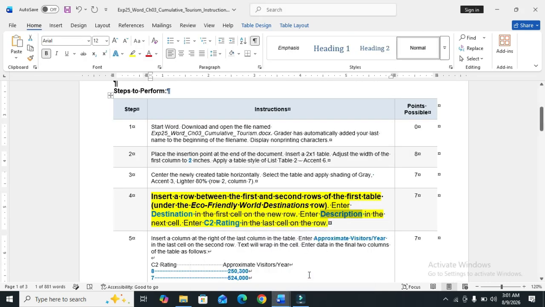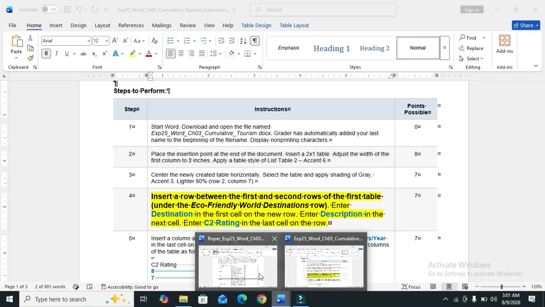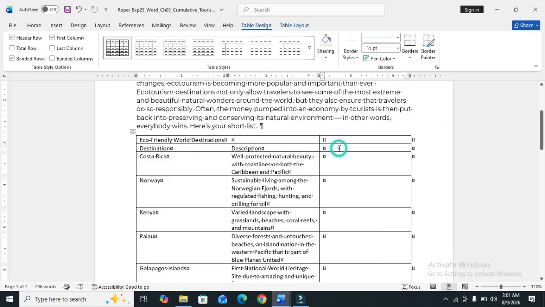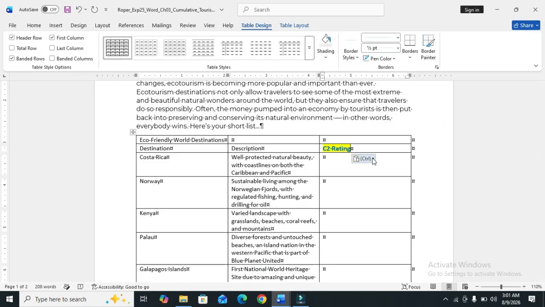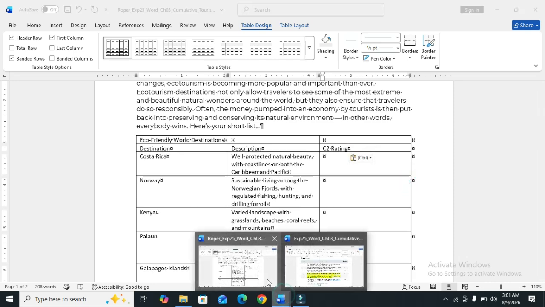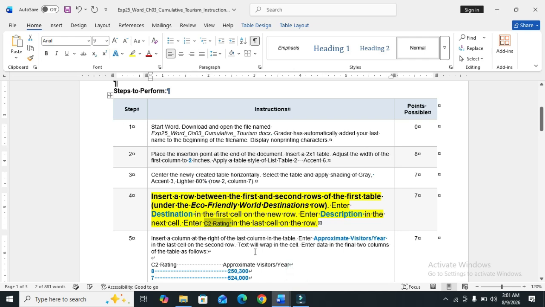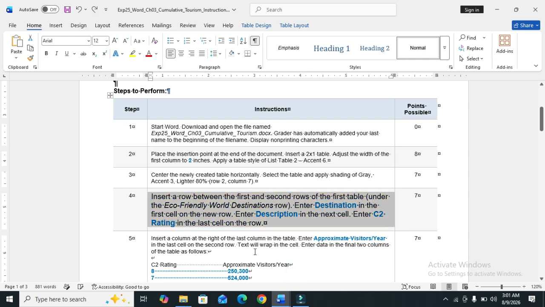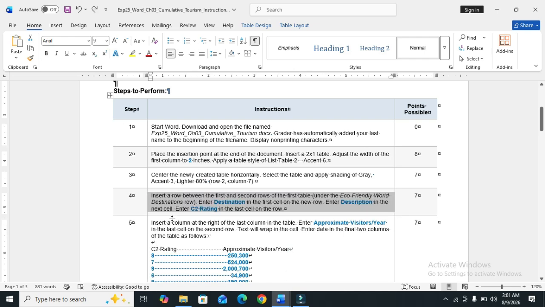Next and last level of this step is enter C2 rating in the last cell on the row. So we copy the C2 rating and also paste it in the last cell. And this step, step number 3, has been done. So we move to step number 4 and then step number 5.